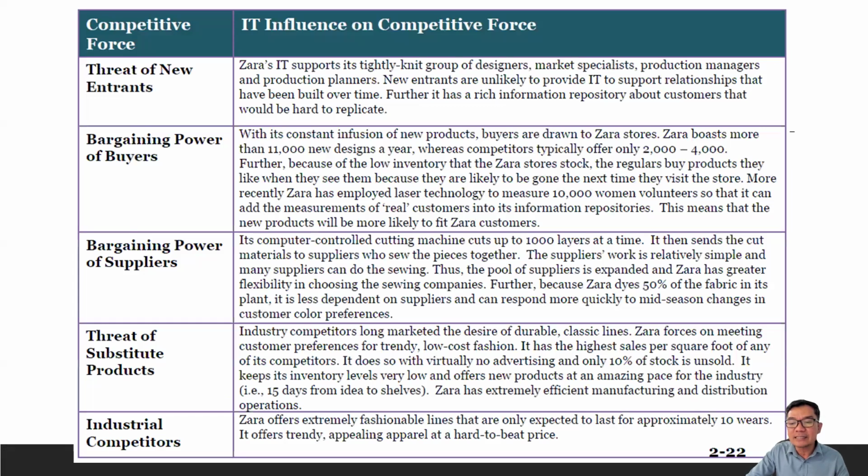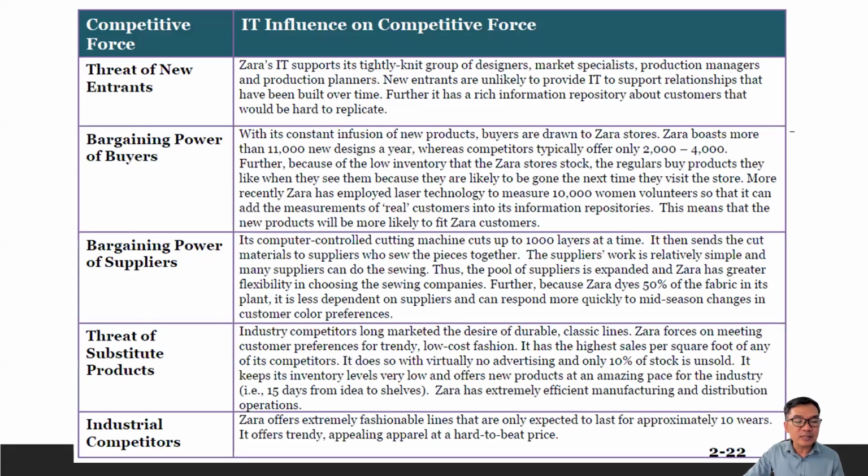Further, because Zara dyes 50% of the fabric in its plant, it is less dependent on suppliers and can respond more quickly to mid-season changes in customer color preferences. This involves technology and, at the same time, Zara's connections as part of the production.